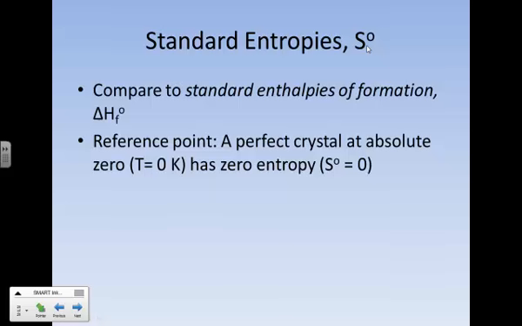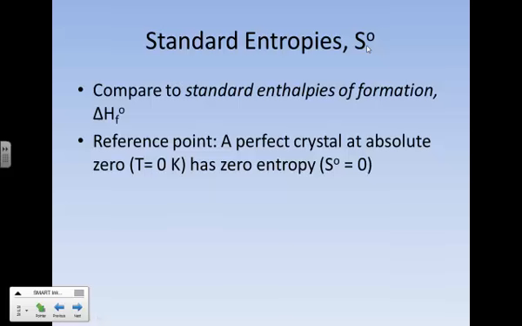We need something to base it off of. For example, if you measure the height of a mountain, you usually base it on sea level. And so our sea level for entropy is a perfect crystal at absolute zero. As you recall, solids have the lowest entropy, and a perfect crystal would have the lowest entropy of all.